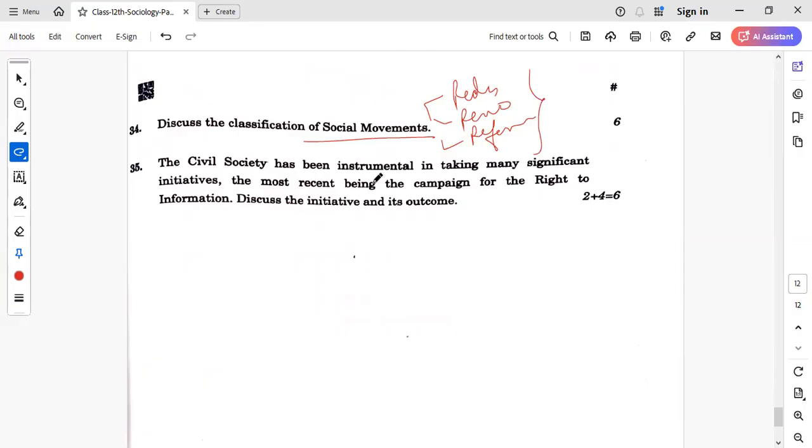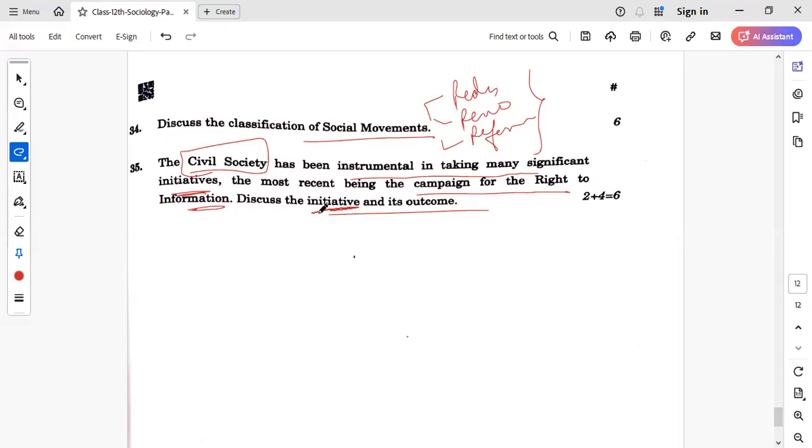The next is: civil society has been instrumental in taking many significant initiatives, the most recent being the campaign for the right to information; discuss the initiative and its outcome. In the introduction, just give an introduction about what civil society is. Then in the description, you have to write about the right to information, that this is one of the fundamental rights under Article 19, which gives citizens the right to be informed about government decisions, right?